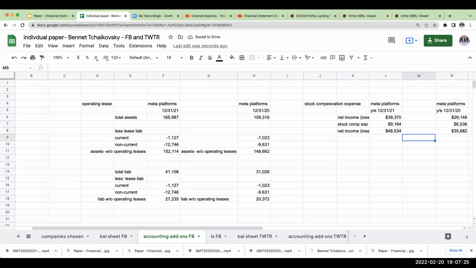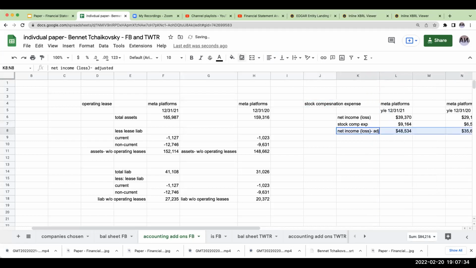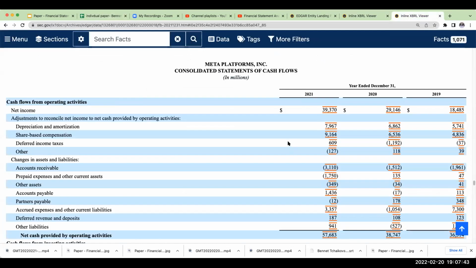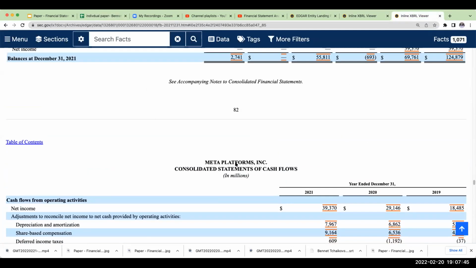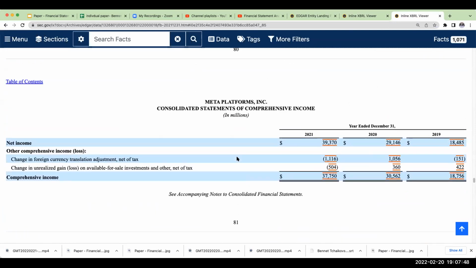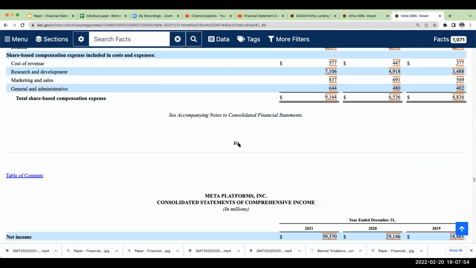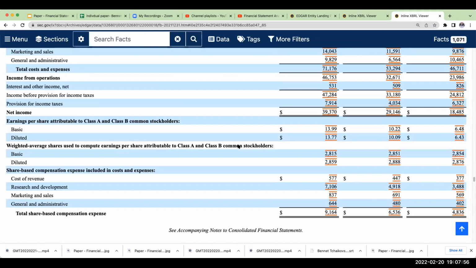So what we've done effectively with our stock compensation expense by adding this back is we're now at a bit of a different level of net income. As I was explaining in one of the earlier videos, the reason this is becoming a more critical number, especially for a company like Meta, is that when stock compensation expense is recorded, we're debiting stock compensation expense, but you're not crediting a liability.